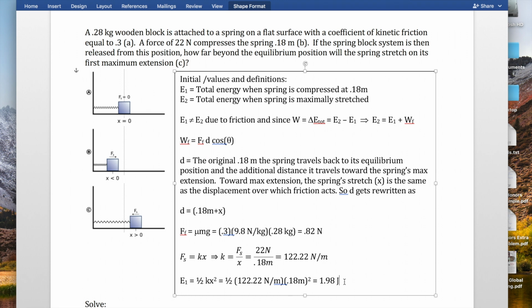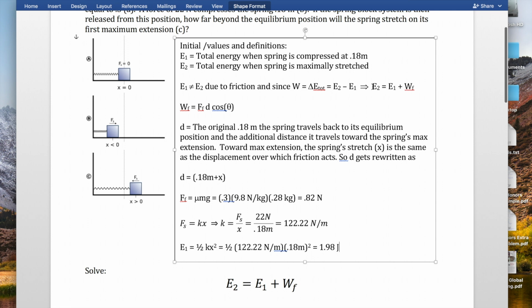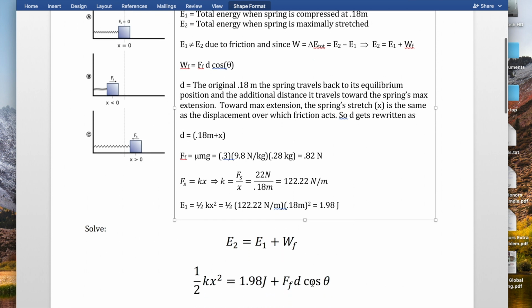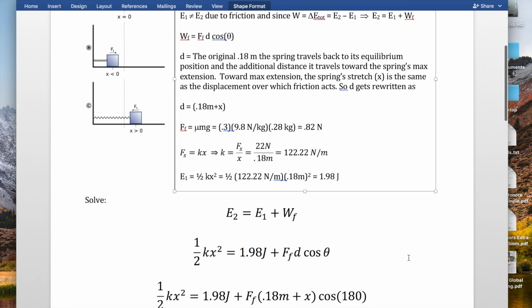Now that we've set all of that up, we can do the math for real. So I'm going to start with the expression that I have up here, relating E1, E2, and the work done by friction. The final energy possessed by the spring block system is equal to the energy it started with plus the work done by friction. I'm just going to start plugging in values. E2, once again, is going to be 1/2 kx squared, but we don't know what x is. That's what we're looking for. We found the initial energy value up above, and then for work done by friction, I just plugged in Fd cos theta.